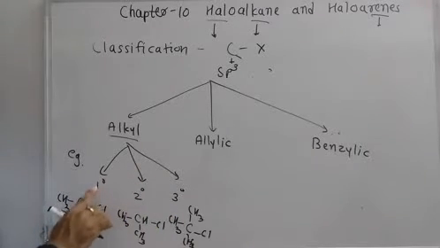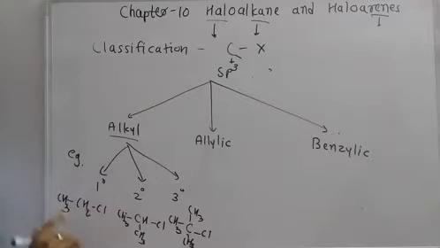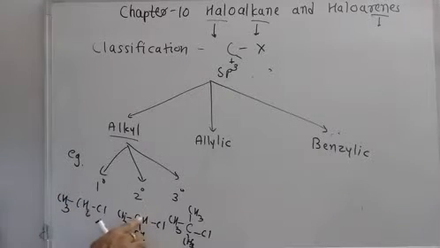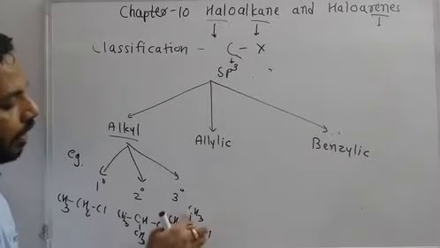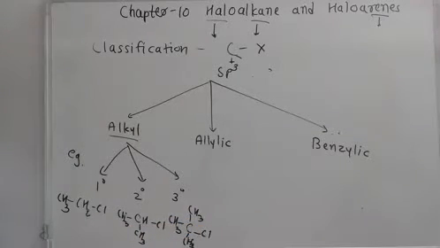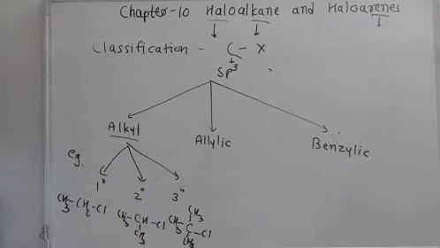Let us understand the difference. Primary haloalkanes are those in which the halogen-containing carbon is attached with only one alkyl group or only one carbon. Whereas if the halogen-containing carbon is attached with two alkyl groups or two carbons, then that is secondary. If it is attached with three alkyl groups or three carbons, then that is known as a tertiary alkyl halide. So these are alkyl halides: primary, secondary, and tertiary.